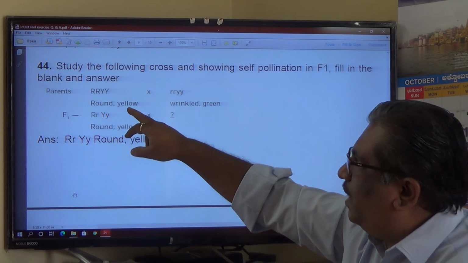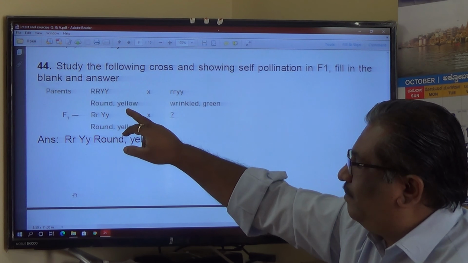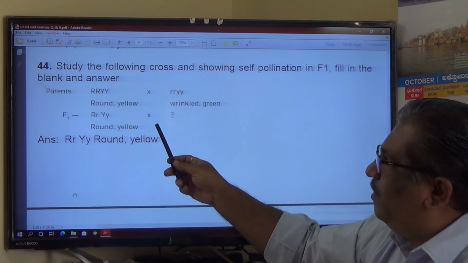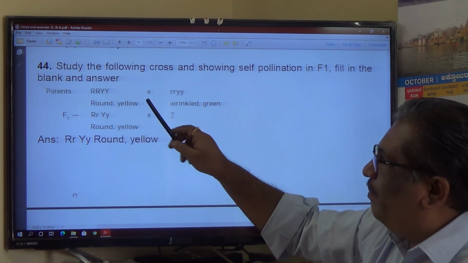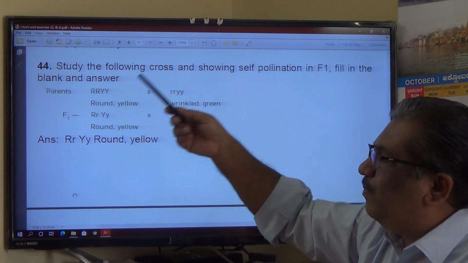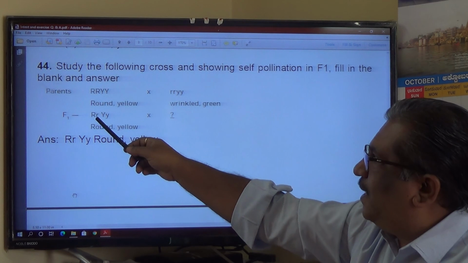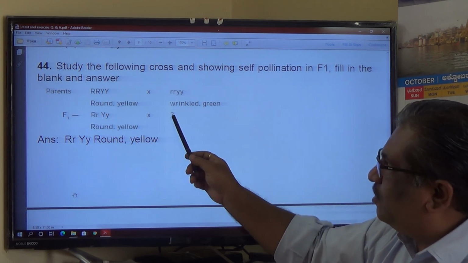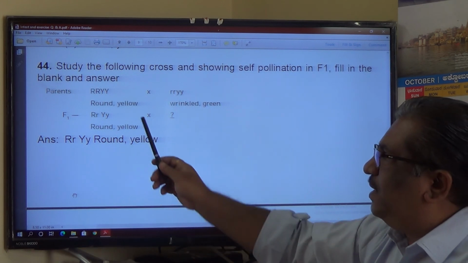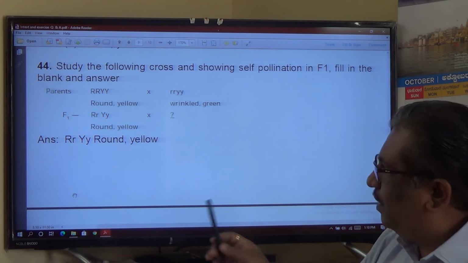See here, round yellow is crossed with wrinkled green. These are dominant. These are dominant. So in F1, even though there is a combination of all these alleles, capital R, capital Y will be there, and therefore dominant. So capital R, capital Y, small y. Here also capital R, capital Y, small y. Round yellow will be there in F1, because in F1 all are round and yellow. Is it clear? Okay. Next.